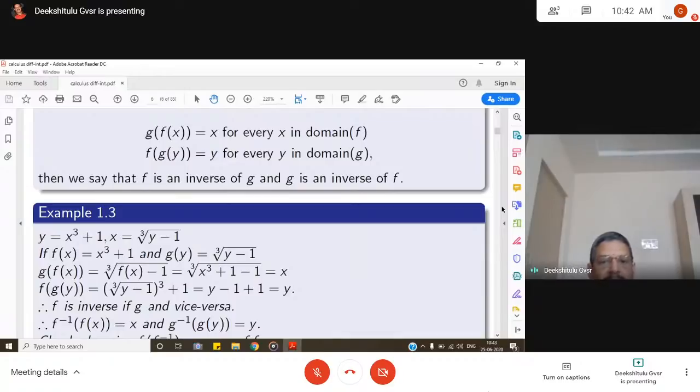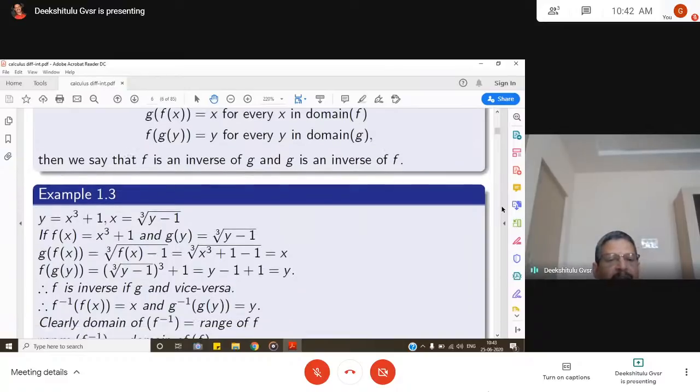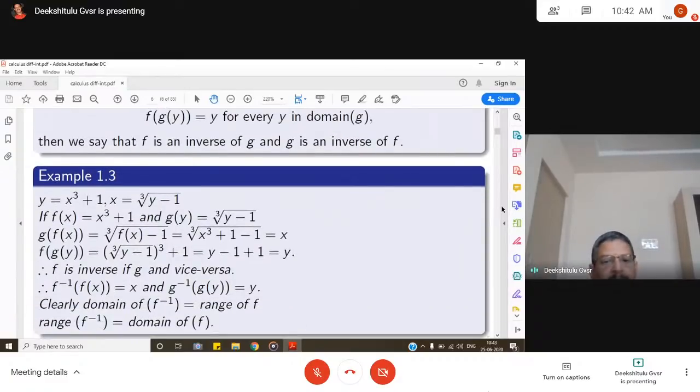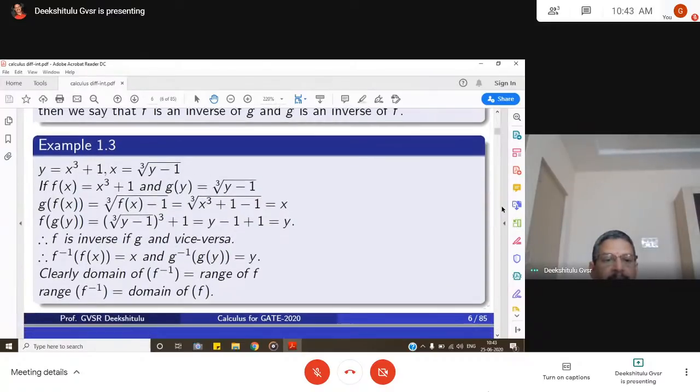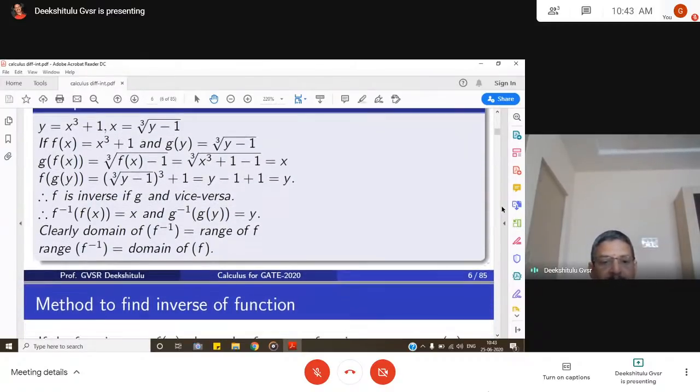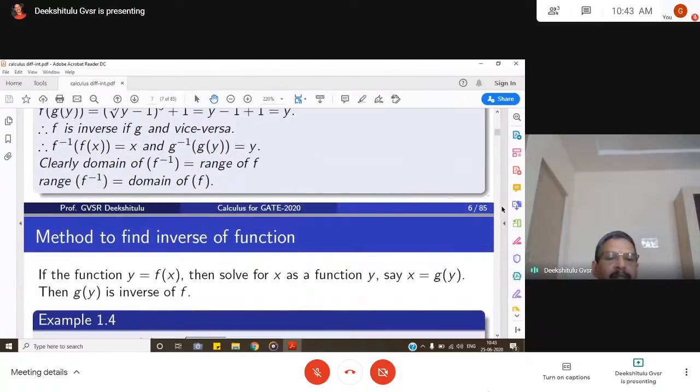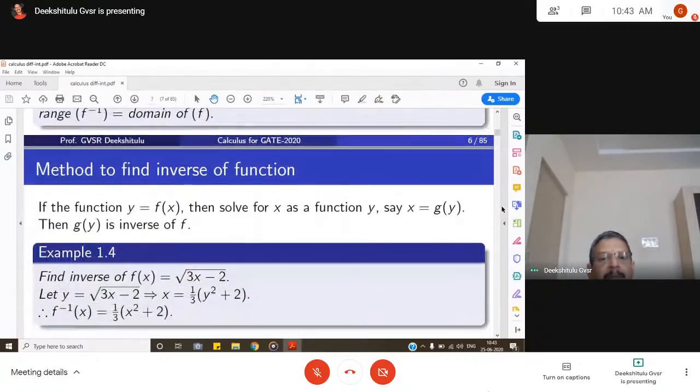g of f of x is equal to x and f of g of y is equal to y. So that means f inverse of f of x is equal to x and g inverse of g of y is equal to y. Clearly the domain of f inverse is the range of f, and the range of f inverse is the domain of f. This is how we can verify invertibility of functions.